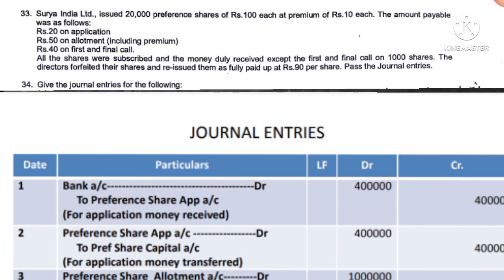So you pass the general entries for issue of shares as well as for forfeiture of shares, because those 1,000 shares are cancelled and reissued at rupees 90 each. So there would be 9 journal entries. The first one is for receipt of the application money: bank account debtor to preference share application account, 20,000 into 20 rupees, it comes to 4 lakhs.